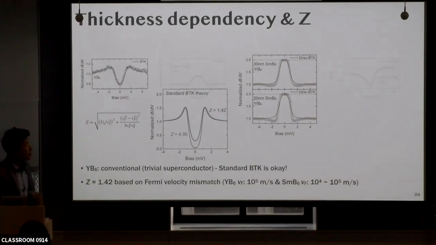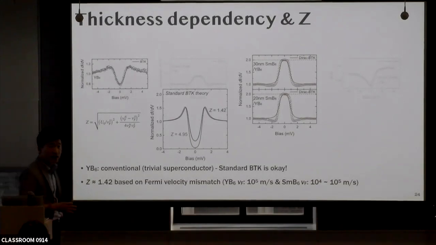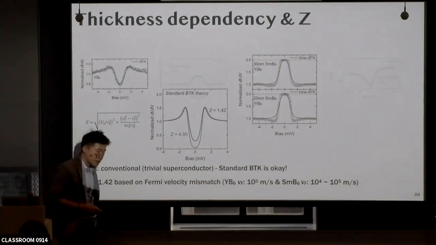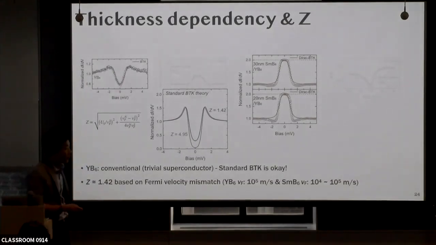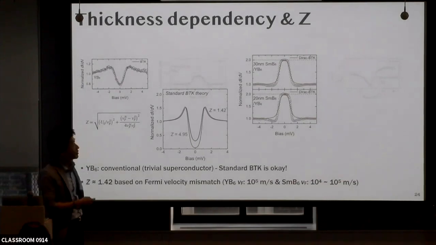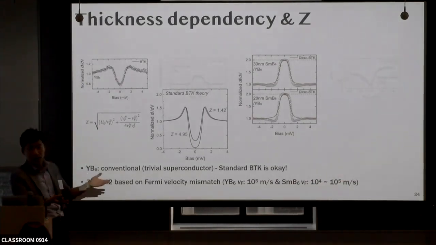But this standard BTK theory is not applicable for the samarium hexaboride yttrium hexaboride system if we consider the Fermi velocity of samarium hexaboride. The Fermi velocity of samarium hexaboride is not clear yet, but it ranges from 10 to the 4 to 10 to the 5. So if we take 10 to the 4, the Z value should be similar to the yttrium hexaboride case.